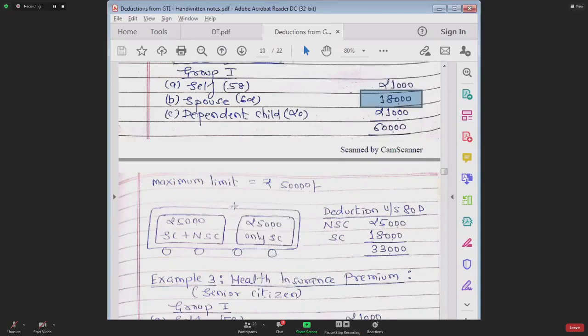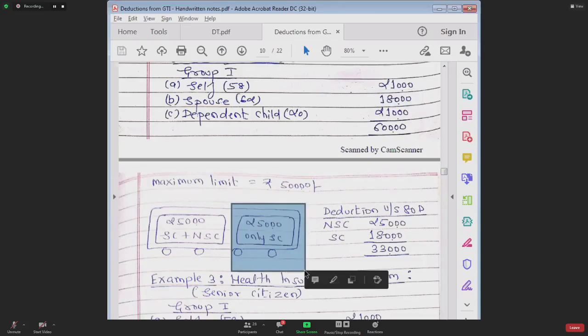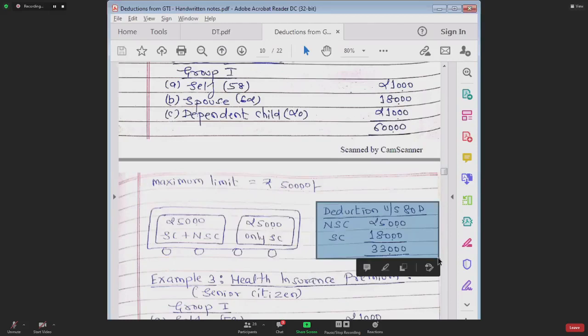So claim the deduction of 18,000 here in the special bogie. Actual expenditure is 18, limit is 25, so deduction will be 18. From the general bogie, you claim a deduction of 25,000. From the special bogie, which is only for a senior citizen, you claim a deduction of 18,000. So 25 plus 18 is 33,000.